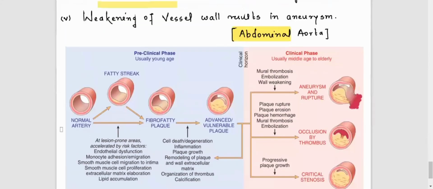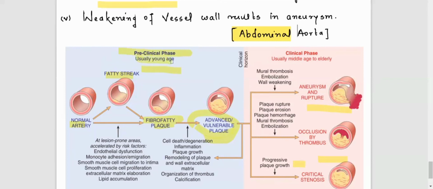This is the normal artery. This is a fatty streak, and this is the fibrofatty plaque and the advanced stage of that area. This is the preclinical phase, usually in young age. In young age it is increasing, but after an advanced vulnerable plaque, that can lead to aneurysm and some rupture or thrombosis, critical stenosis. This is happening in the preclinical phase.